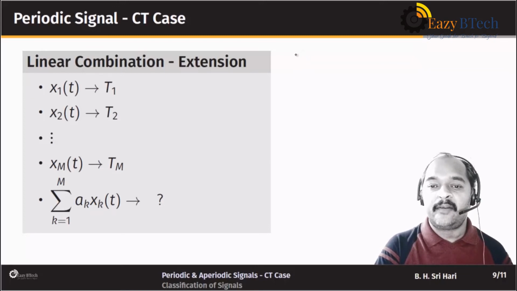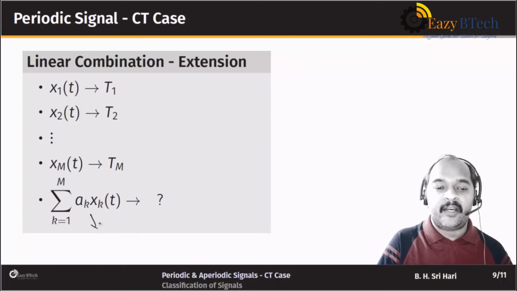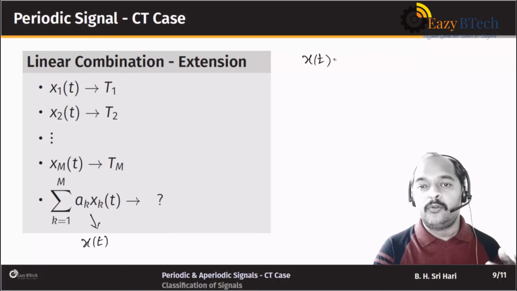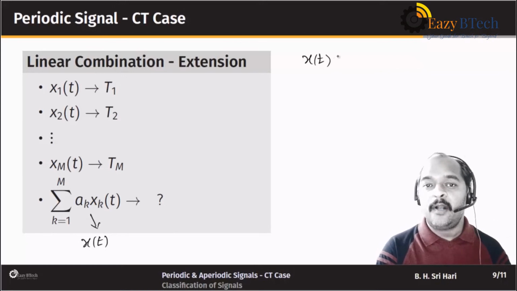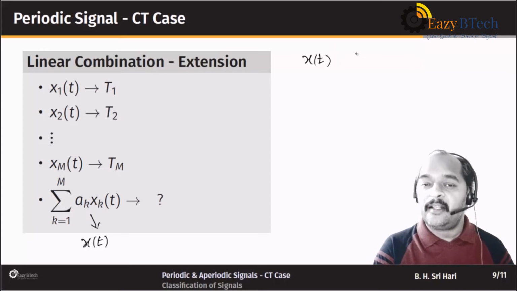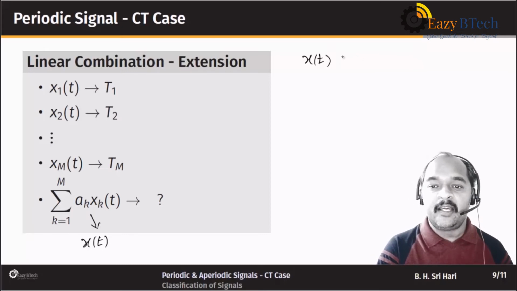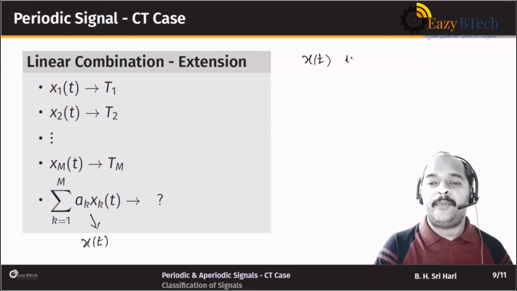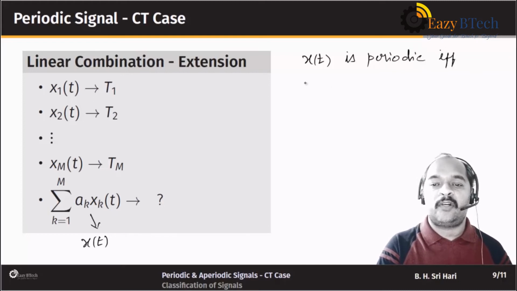So what do I mean by that? This new signal, let us call that x of t. So what should be the condition? If you have only two signals, we just check T1 by T2, but because we have a lot of signals here, we have to take all the combinations, all the ratios of all the periods. Then that ratio should always be a rational number. So x of t is periodic